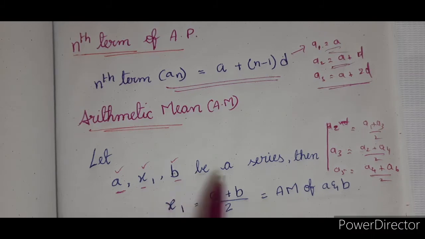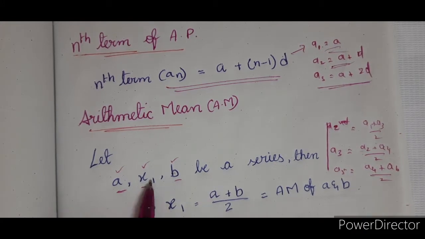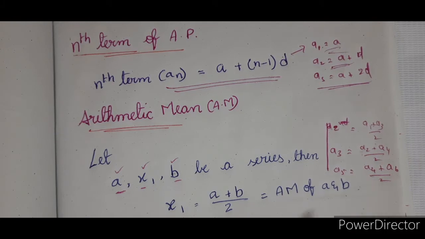This is called the arithmetic mean form of arithmetic progression. That is, x is equal to (a plus b) by 2, the arithmetic mean of a and b. Please note it down.